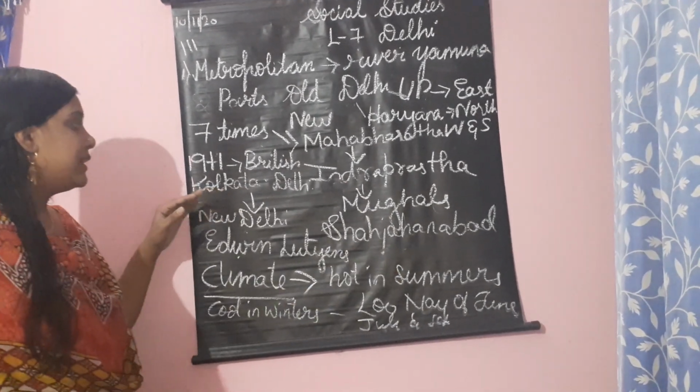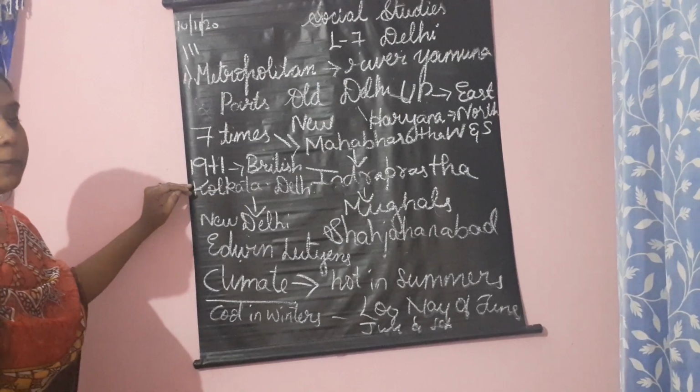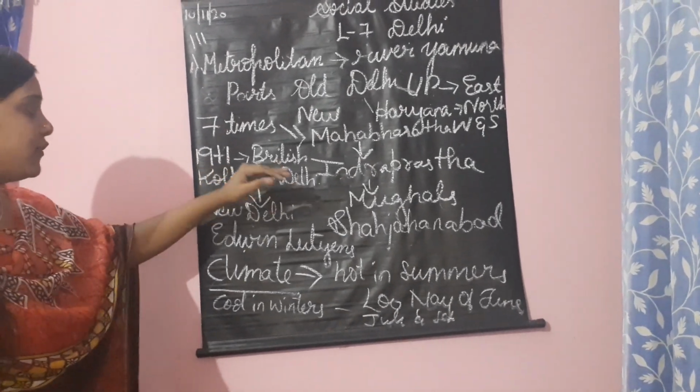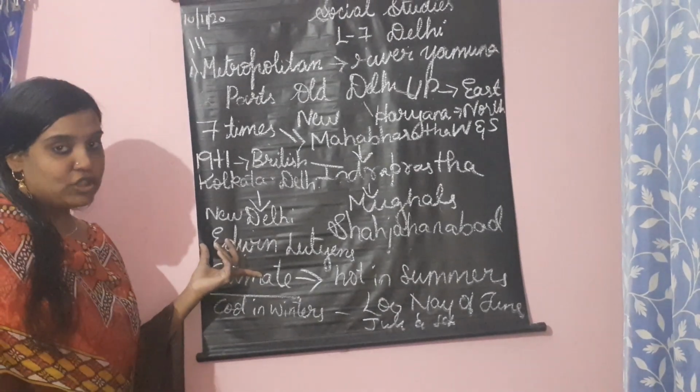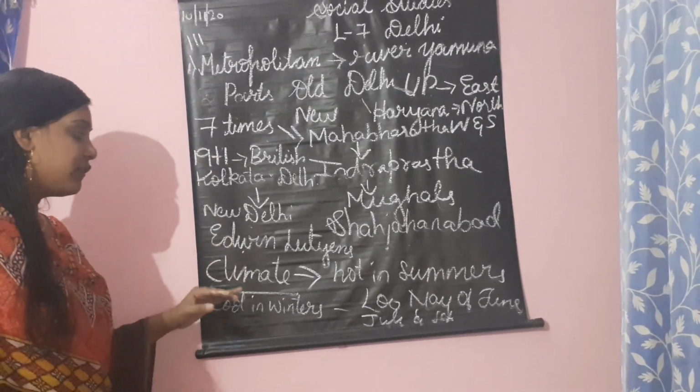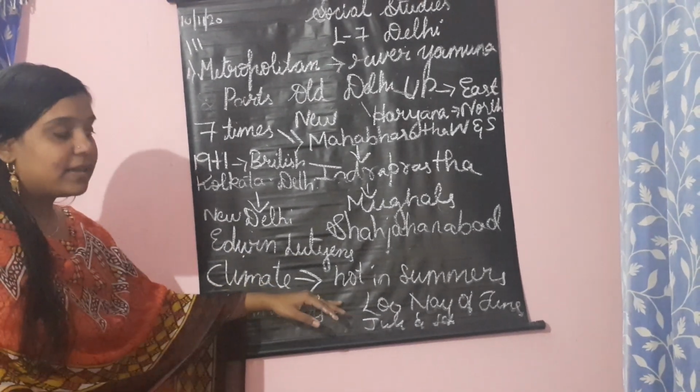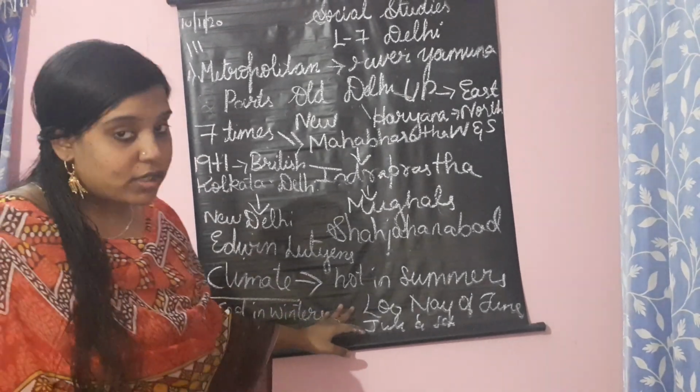Before 1911, the British capital was Kolkata, then they shifted it to Delhi. Then New Delhi was formed. Sir Edwin Lutyens planned New Delhi. Now if we come to the climate, the climate of Delhi is very hot in summers and